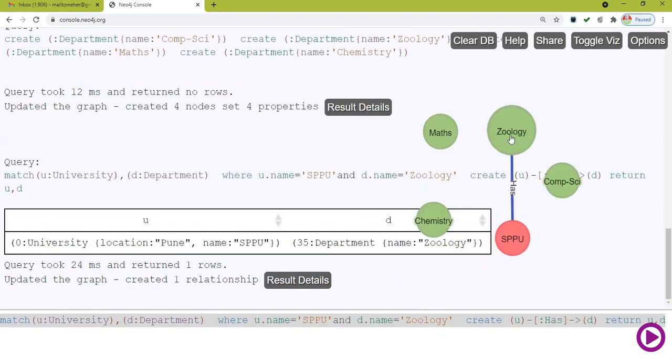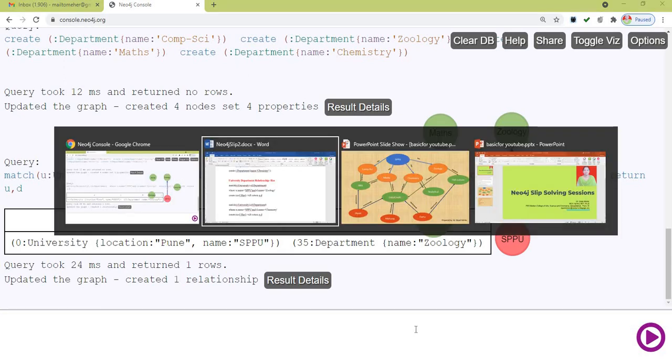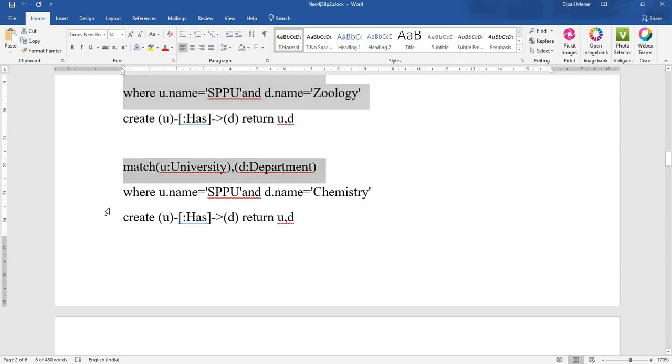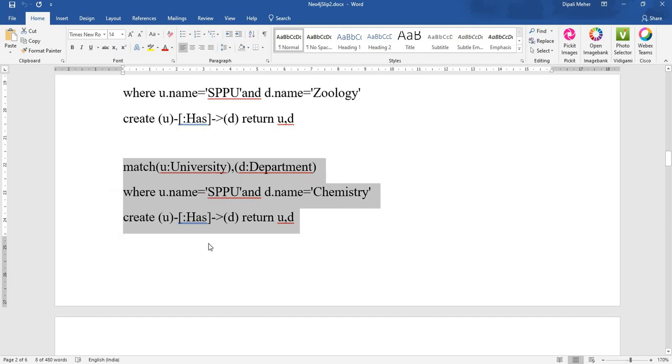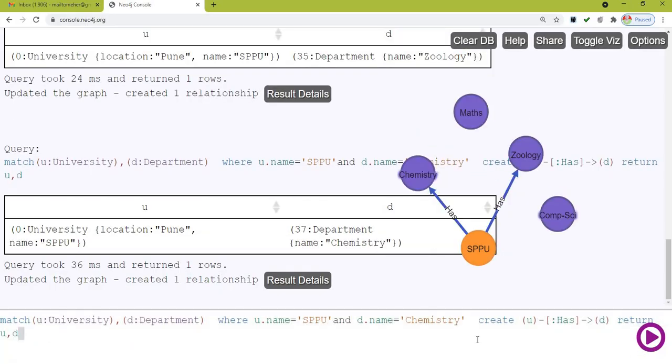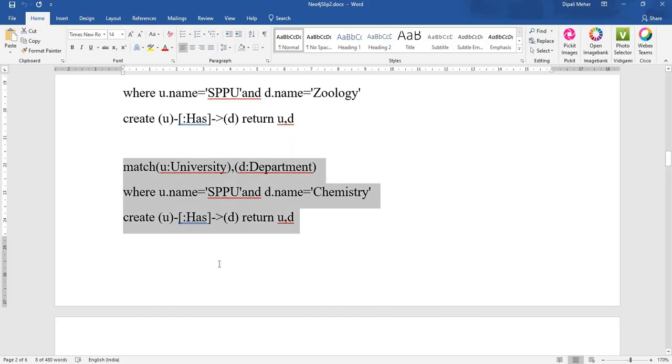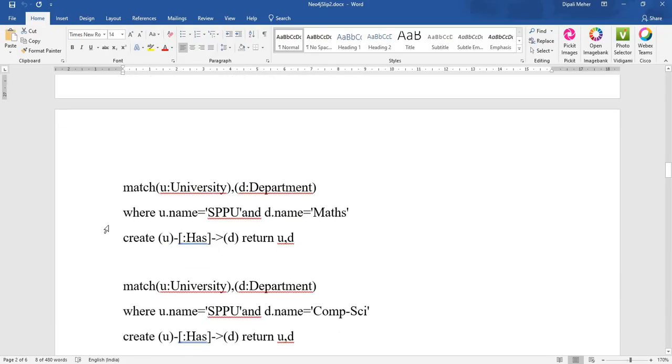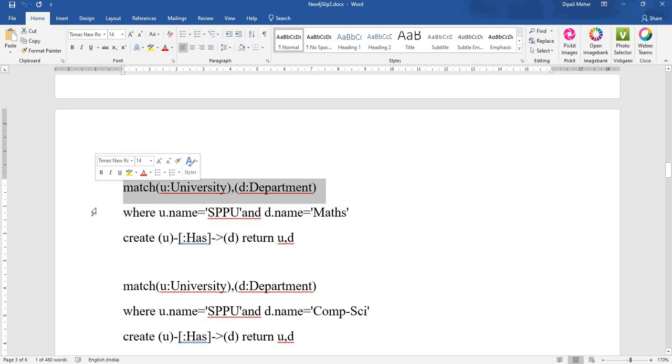You can see the university has the zoology department. Next you can go for the university has the chemistry department. Next you can go for the university has the maths department.